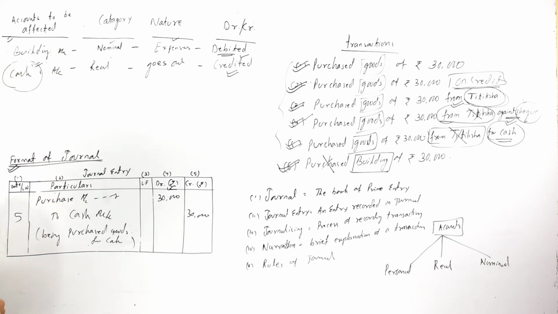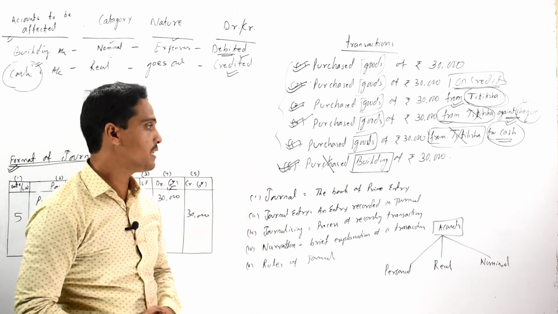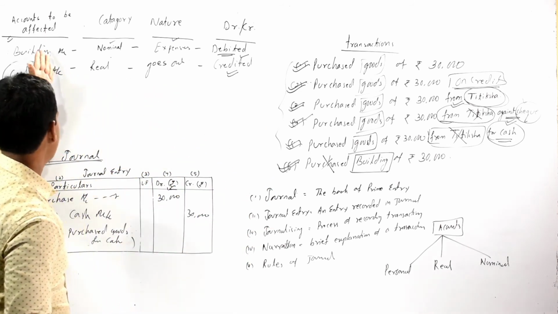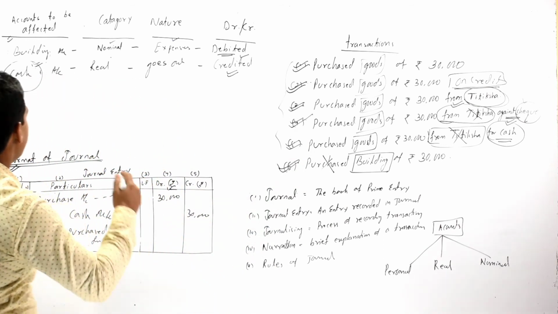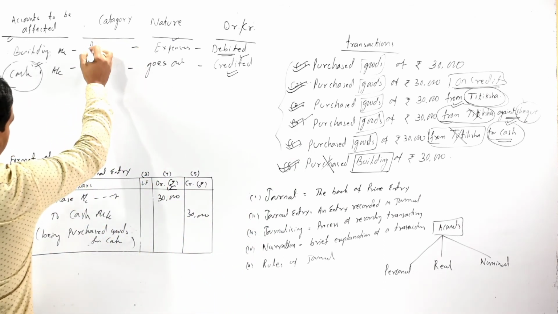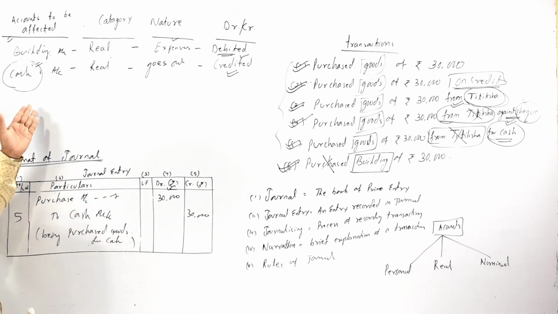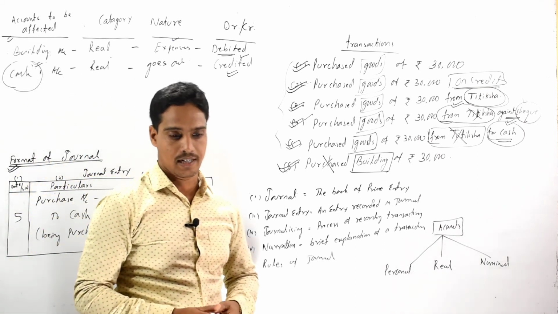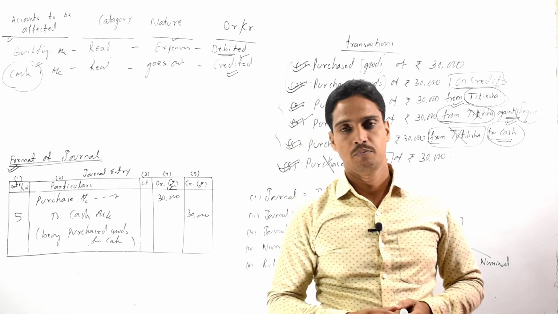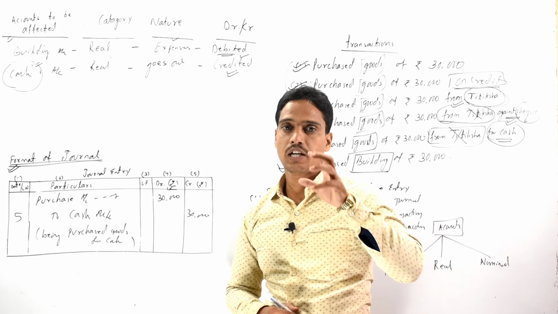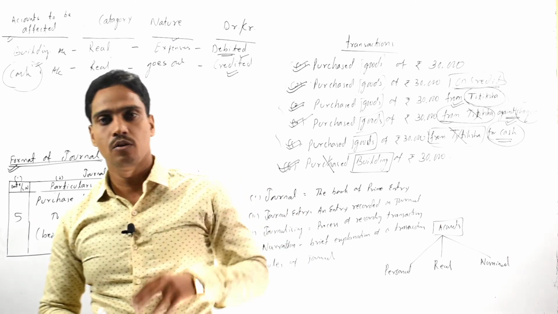and cash account. That means in the sixth transaction, that is purchased building of rupees 30,000, our building account and cash account should be affected. Building account, as it is an asset, belongs to the real account category, and cash also belongs to our real account category. So here we should apply the rules of the real account for passing our journal entries. The real account rule is debit what comes in and credit what goes out.